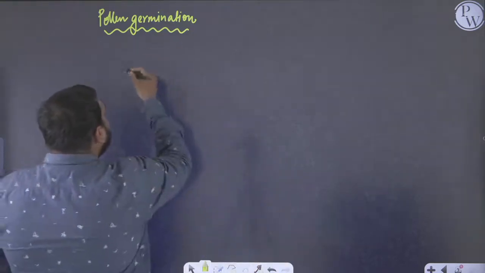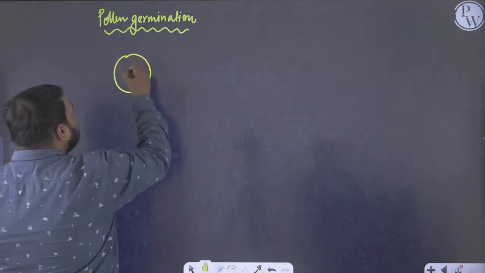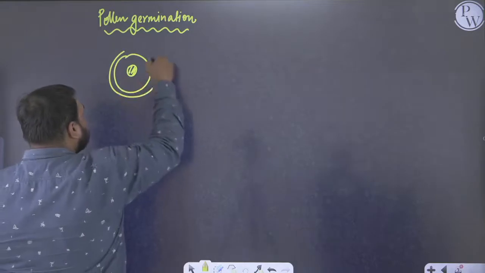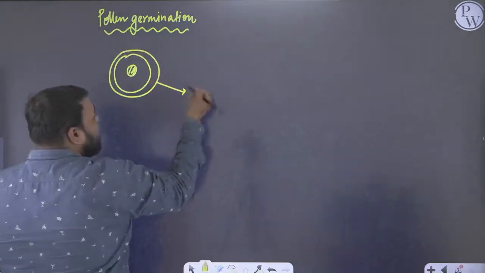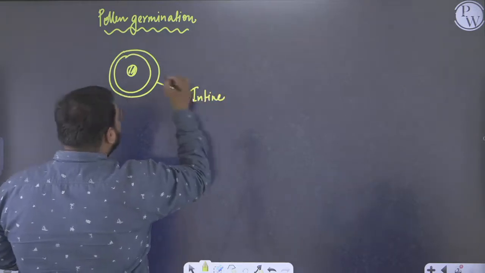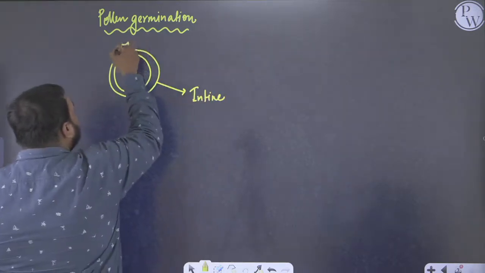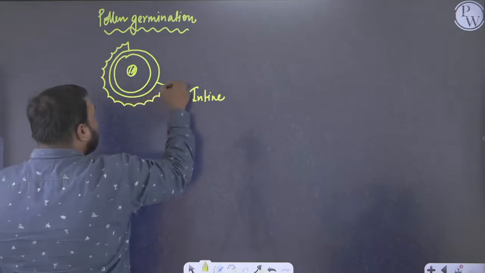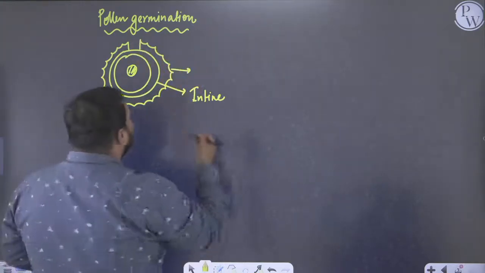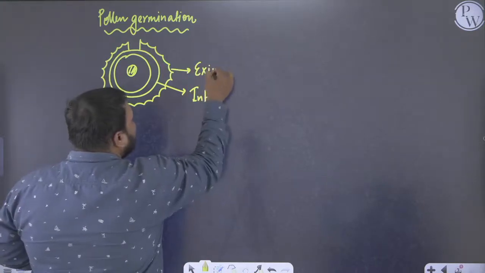If we draw the diagram, this is the inner sporoderm, which is called intine, and we have a thick and discontinuous external sporoderm, which is called exine.